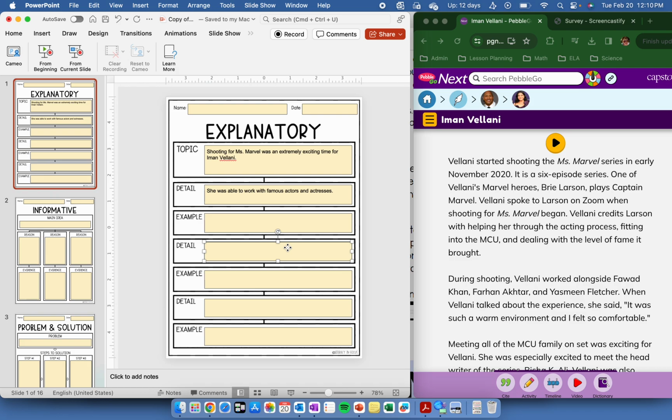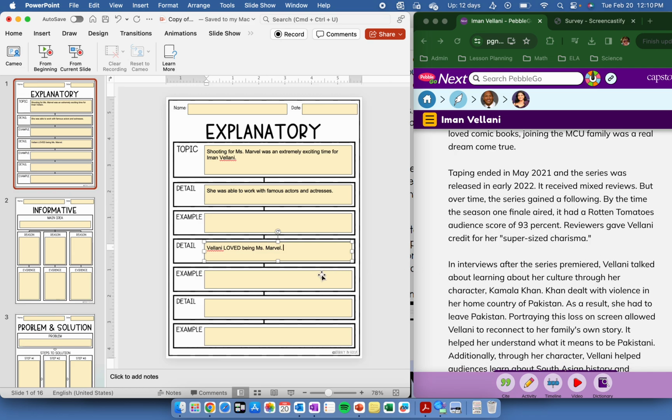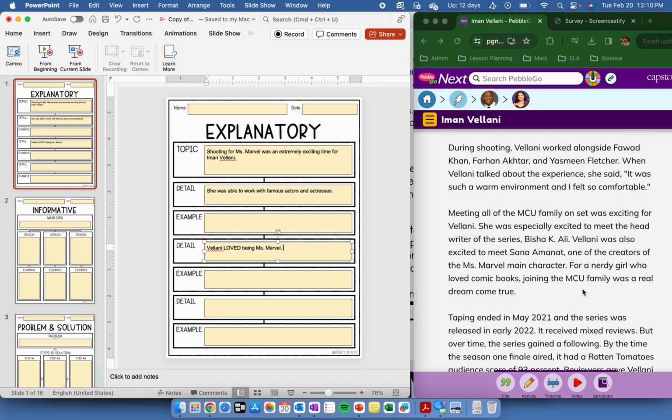Another detail that relates back to my topic that it was an exciting time to shoot Ms. Marvel was Vellani, and I just use her last name because I'm not going to say her full name all of the time. She loved being Ms. Marvel, because I'm going to come back down and talk about, when I give my example, about how I'm going to give an example from the text to prove that. Another detail is